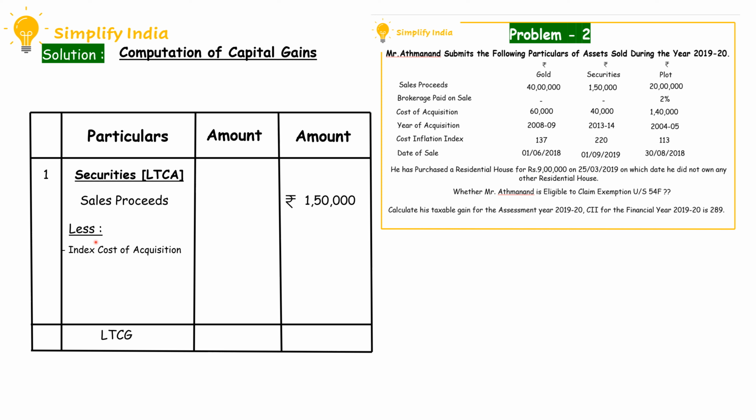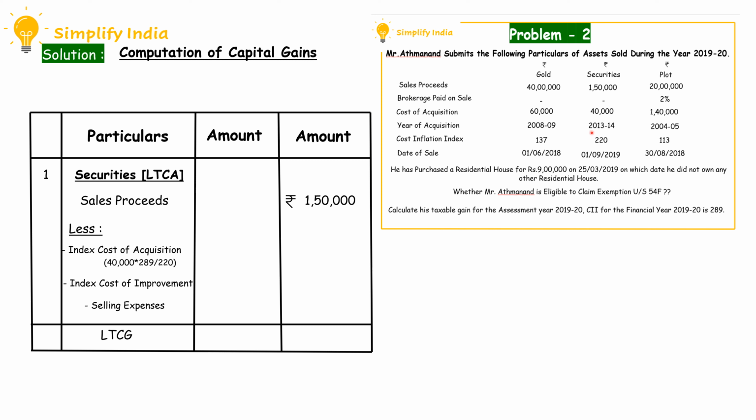Then we have to deduct index cost of acquisition. The formula is index cost of acquisition is equal to cost of acquisition into CII value in the year of sale divided by CII value in the year of purchase. Here the cost of acquisition given in the problem is rupees 40,000 and the CII value in the year of sale, that is in the year 2019-20, is 289, divided by CII value in the year of purchase.